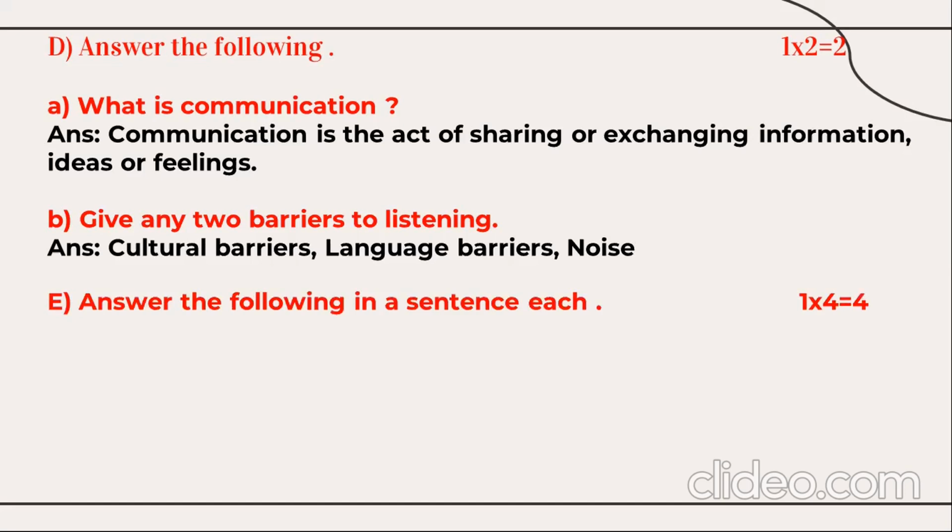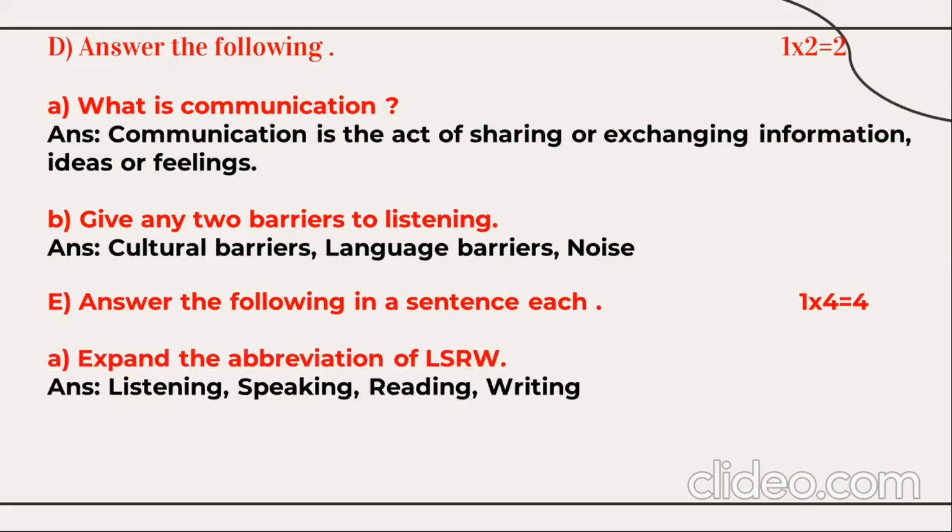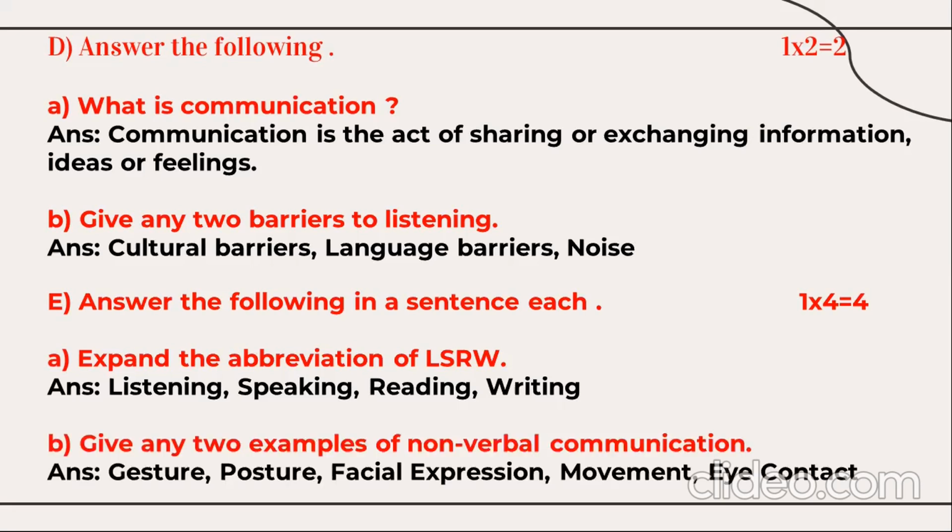Again, you have 4 questions, each with a weightage of 1 mark. Explain the abbreviation of LSRW, or the macro skills. So listening, speaking, reading, and writing.